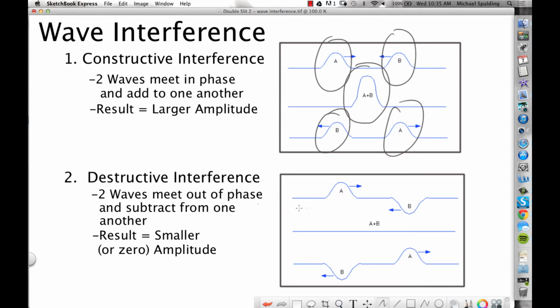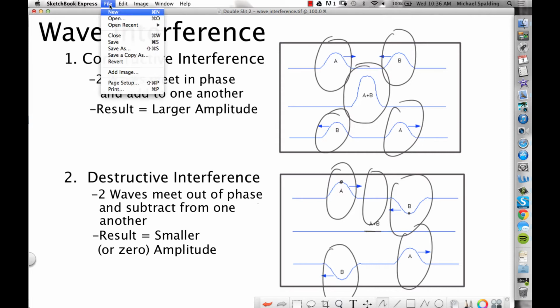Now, destructive interference is when you have two waves that come towards each other, for example here, and they are disagreeing. Wave A is at a peak, wave B is at a trough, so when they meet here in the middle, they are going to cancel, because they're out of phase. They cancel here, and then once they pass through each other, they're right back to what they were doing. So constructive interference, waves add to each other. Destructive interference, they subtract from each other.